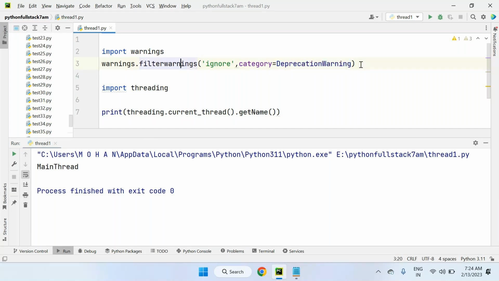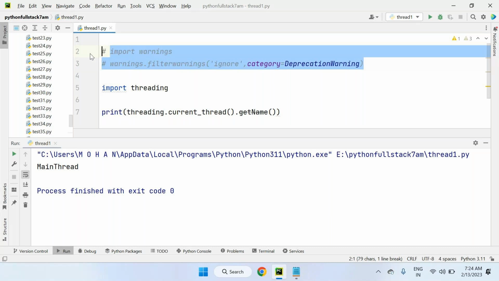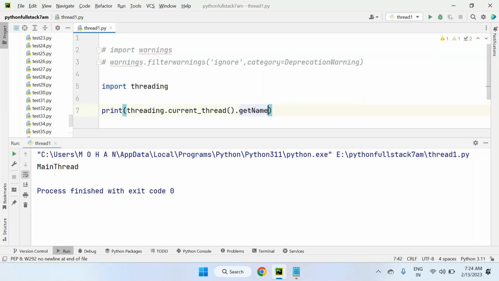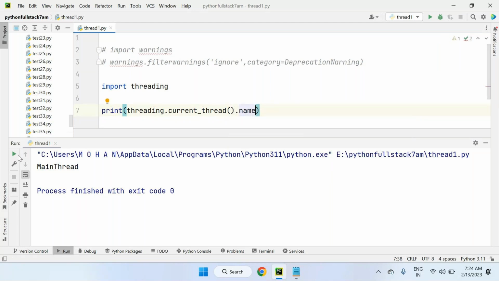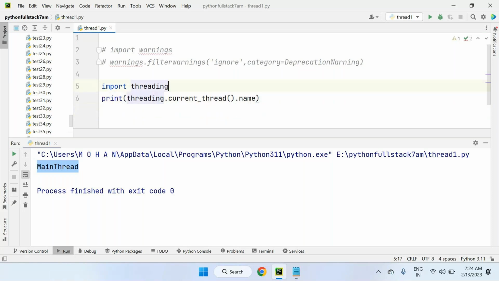Otherwise, it is better to use the latest version. According to that, I'm using name. So instead of getName, they are suggesting me name only. So that's what we are getting, name. This is what currently your program is executing. In which thread do you want to know that? You can come to know that. But by default, every Python program executes under one thread. What is the name of the thread? Main thread only, sir. That's what we are getting. Name is main thread only.